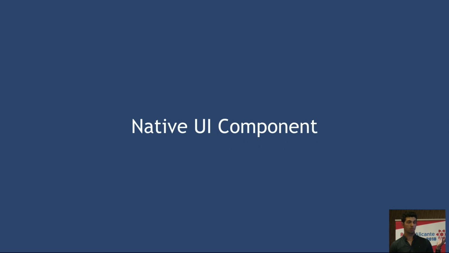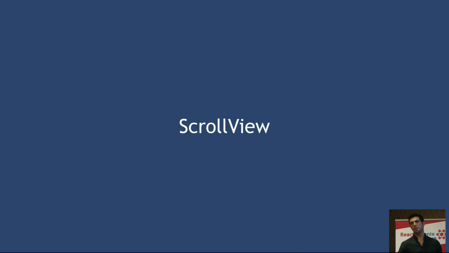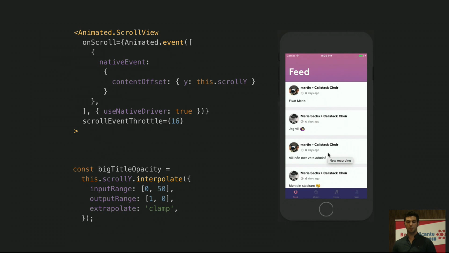So let's take a look at the least obvious approach, which is a native UI component. For that, we're going to take a look at one of the built-in native UI components, which is the scroll view. The scroll view exposes a prop called onScroll, which allows us to get position updates on the JavaScript side. And a common pattern on mobile apps is to animate things on the screen based on the scroll position.